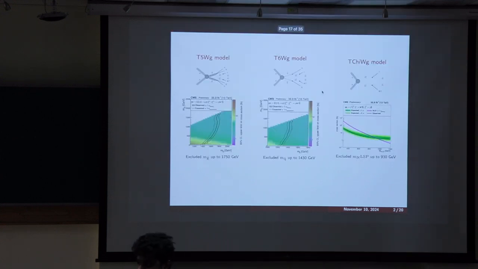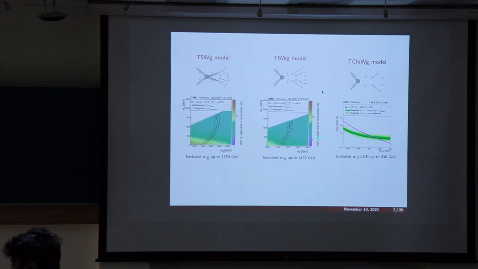Yes. So this is the last limit. For the T5WZ, this is on gluino and neutralino, and similarly here quark and neutralino, and here is on the chargino neutralino, NLSP. This is the last limit with 2016. The last part is the interesting one.